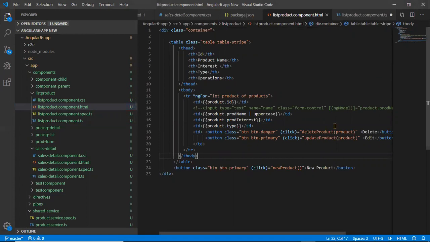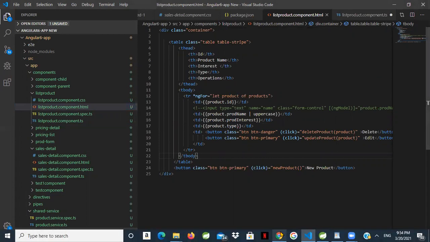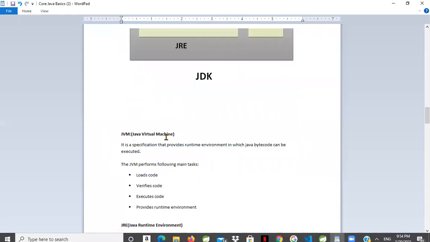It doesn't require any server or compiler. Okay.